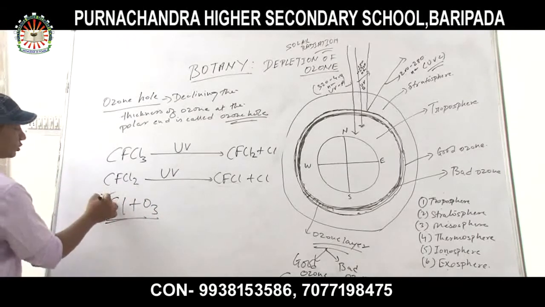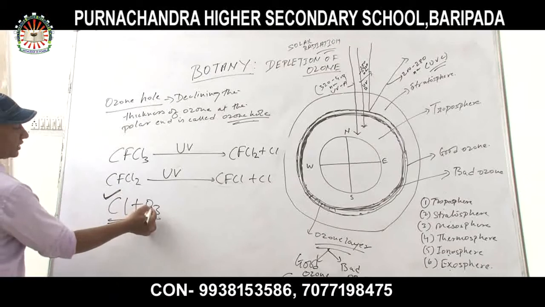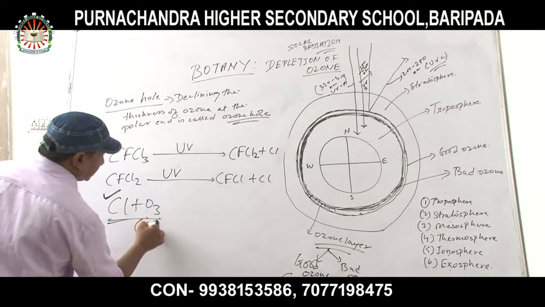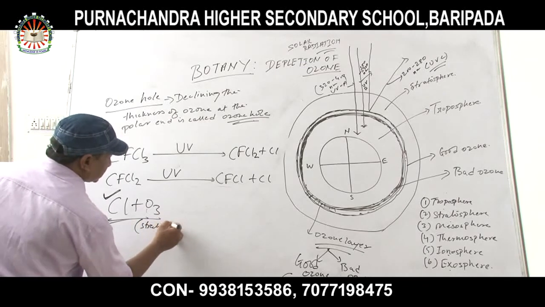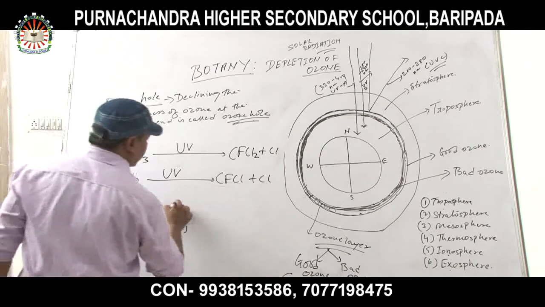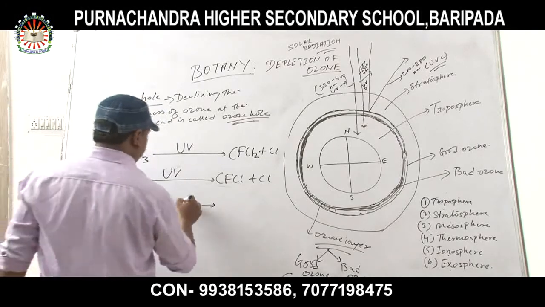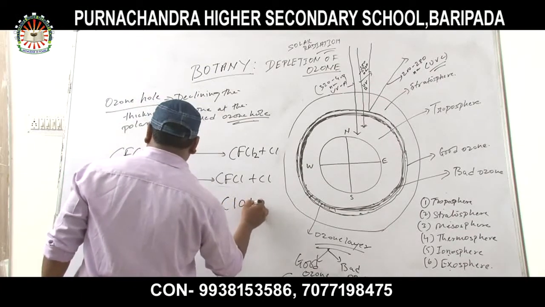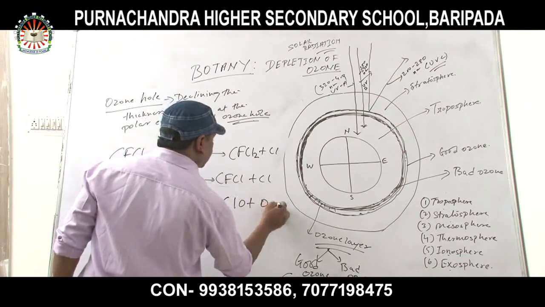This chlorine atom will now react with what? Ozone. Where is it present? It is present in the stratosphere. Now Cl plus O3 forming what? ClO plus O2.